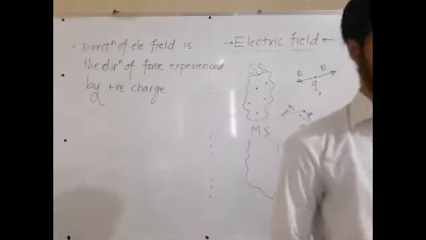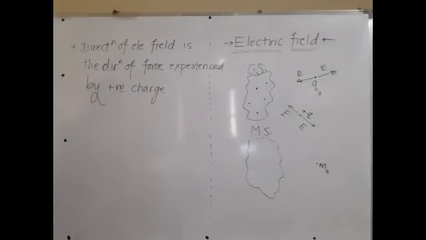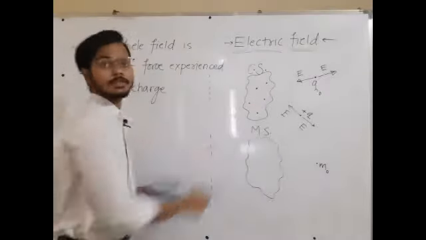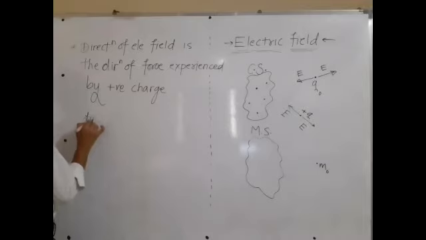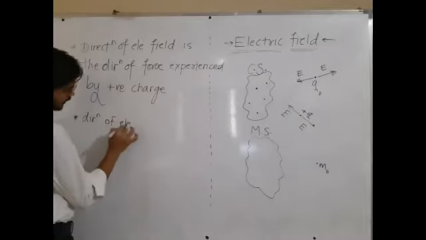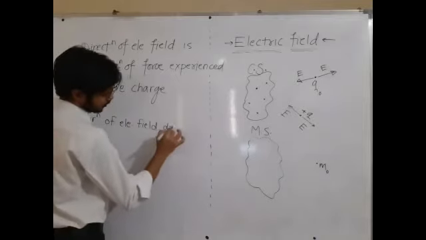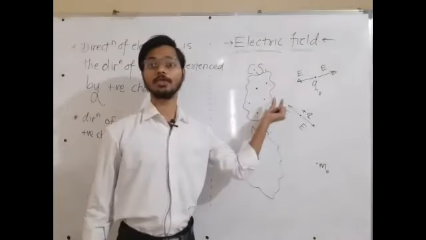Next, let me write down one more thing. Now, very obvious thing. Let's say our system is a positively charged system. Fine. So write down the next revision point: direction of electric field due to positive charge. It means our system is positively charged system.